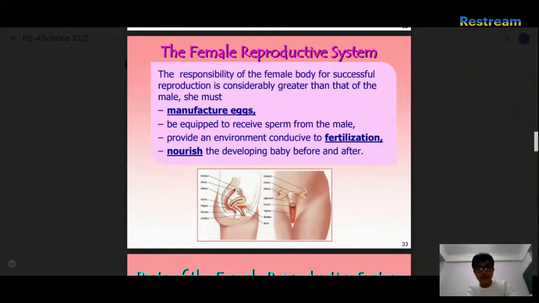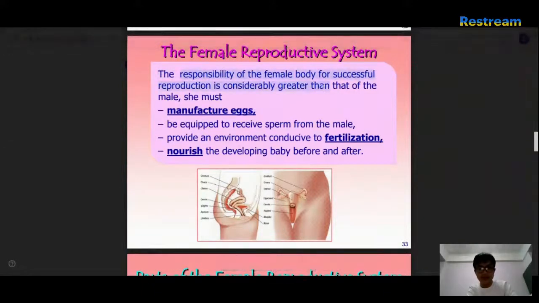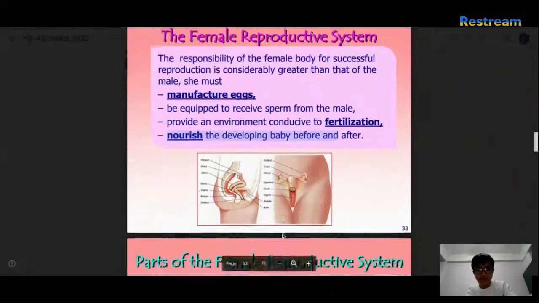Okay, female reproductive system this time. The responsibility of the female body for sexual reproduction is considerably greater than that of the male. Of course, the male is just there for like 2 minutes. Then she has to do it for 9 months. So the female reproductive system manufactures eggs and is equipped to receive sperm from the male, provides an environment that conduces to fertilization, and nourishes the developing baby before and after.